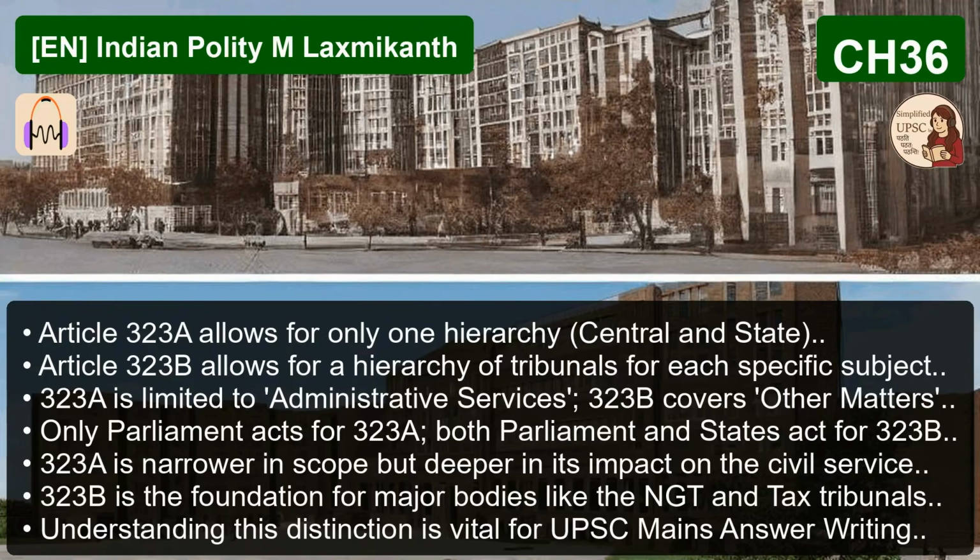The 42nd Amendment carved out these special zones for justice. But the problem, the constitutional crisis, didn't come from creating specialized justice. It came from the attempt to wall it off, to isolate it from the traditional judiciary. And that attempt to create a walled-off specialized system is exactly what led to the huge constitutional showdown we have to talk about next. Yeah. Because when you create a new system of justice, you are inevitably challenging the authority of the old one.